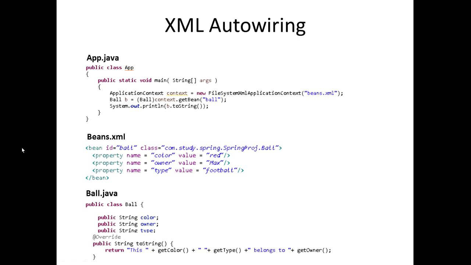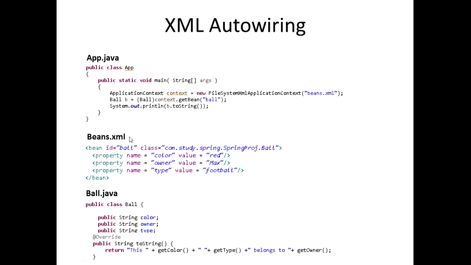This ball.java class consists of 3 data members here: color, owner, and type. And somewhere in this class we also have the associated getter and setter methods of this ball class. And we also have this method down here called toString, which is simply just going to return a string with the associated data member that is passed in.